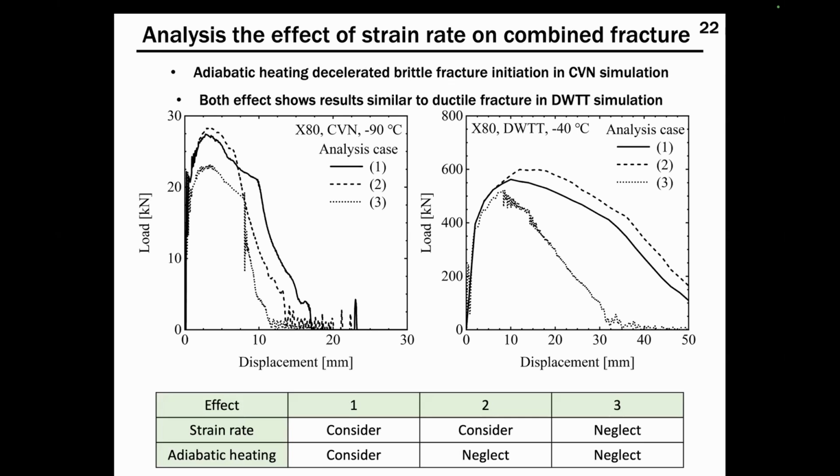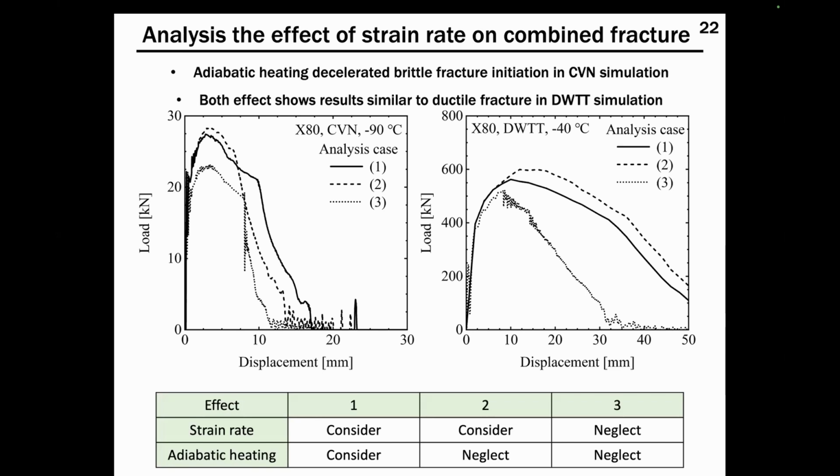And that figure shows the simulation for the CVN test. By neglecting the adiabatic heating effect, the maximum load increased, and by neglecting the strain rate effect, the maximum load decreased. Also, by neglecting the adiabatic heating effect, the initiation of brittle fracture accelerated.